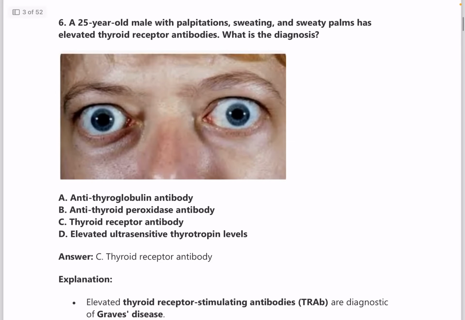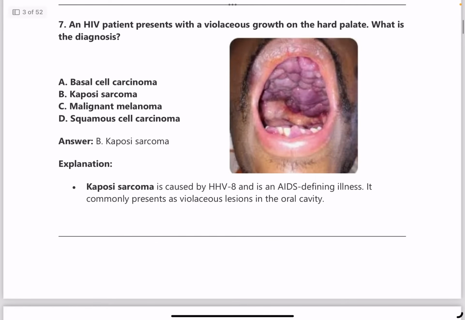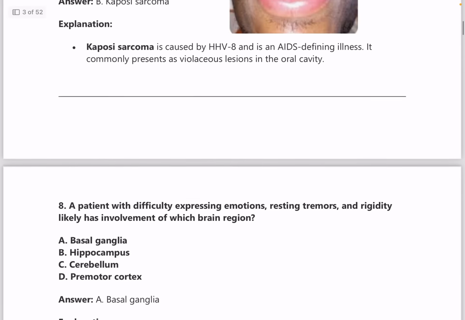Next question, a 25-year-old male with palpitations, sweating and sweaty palms has elevated thyroid receptor antibodies. What is the diagnosis? Answer is thyroid receptor antibody. Now next question, an HIV patient presents with violaceous growth on the hard palate. What is the diagnosis? So answer to this is Kaposi sarcoma, where there is violaceous growth in the oral cavity.